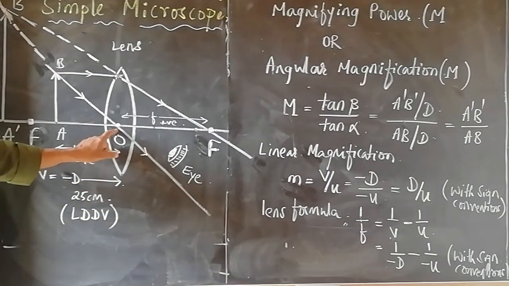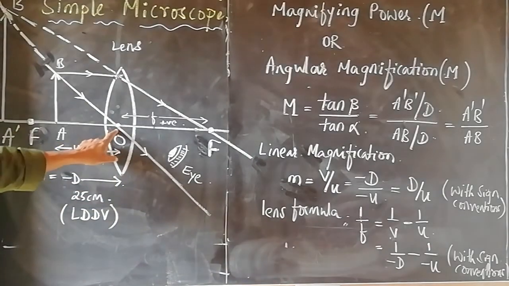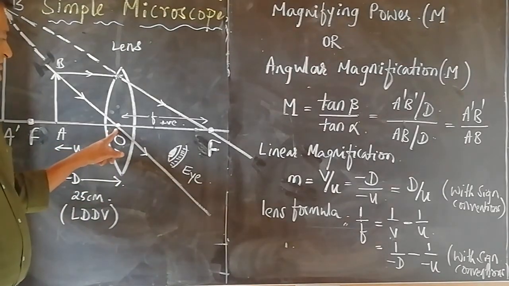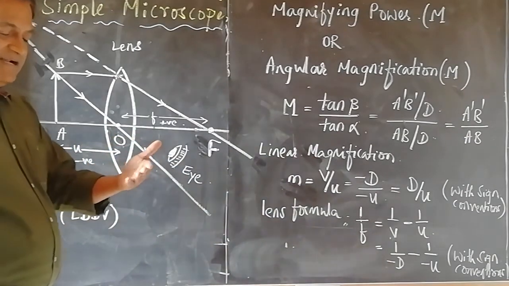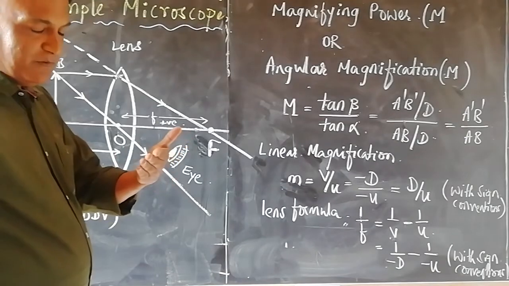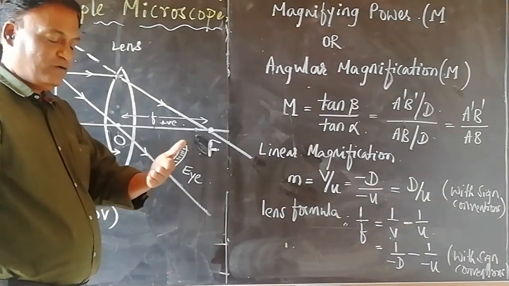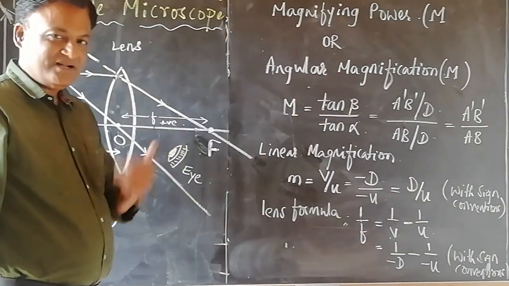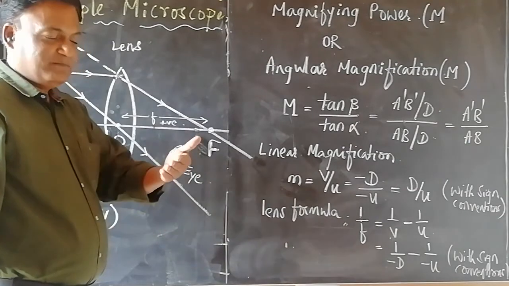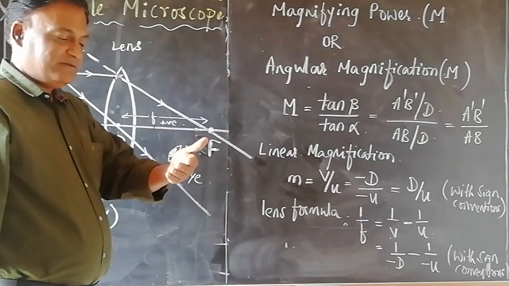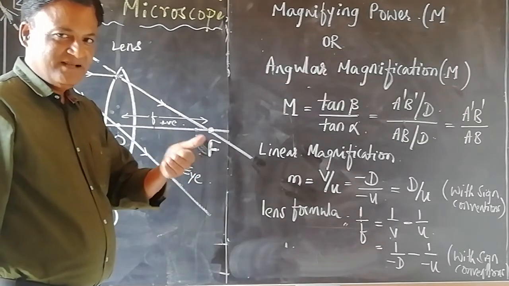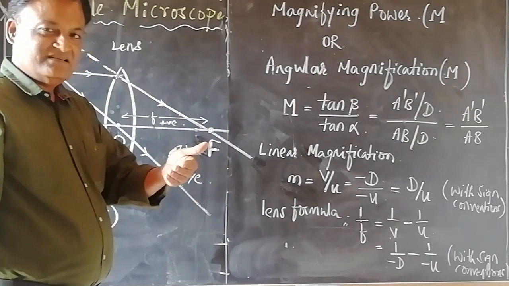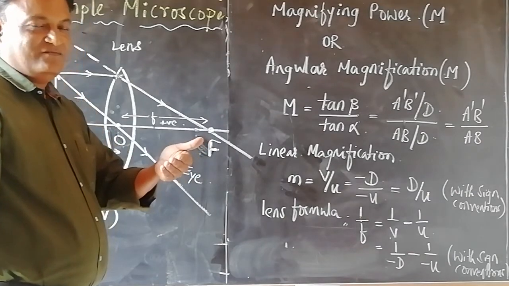Whenever we read a newspaper or textbooks or reference books, we keep the book or paper at a distance of 25 centimeter from our eyes, and then there will not be much strain on our eyes. The minimum distance to keep the book to read it is 25 centimeter from the eye, which can be seen distinctly and clearly for a normal eye.